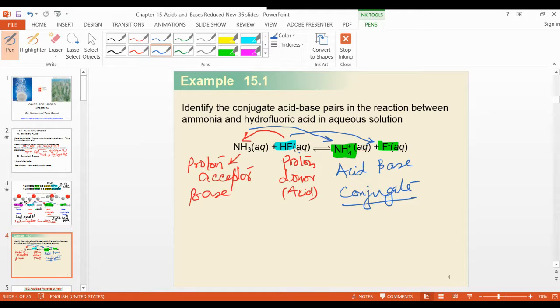Simple: acid and base. Proton donor is an acid. Proton acceptor is a base. Suppose you don't know which one on the left hand side is the acid and which one is the base. You can look at the right hand side. You can see, sir, NH4, how is the NH4 formed? Because one H is extra. It means this extra H plus is given by HF to the NH3. That's why NH4 is formed. So you can decide, oh yeah, HF is a proton donor. That's why NH3 accepts the proton from HF. So it is the proton acceptor.